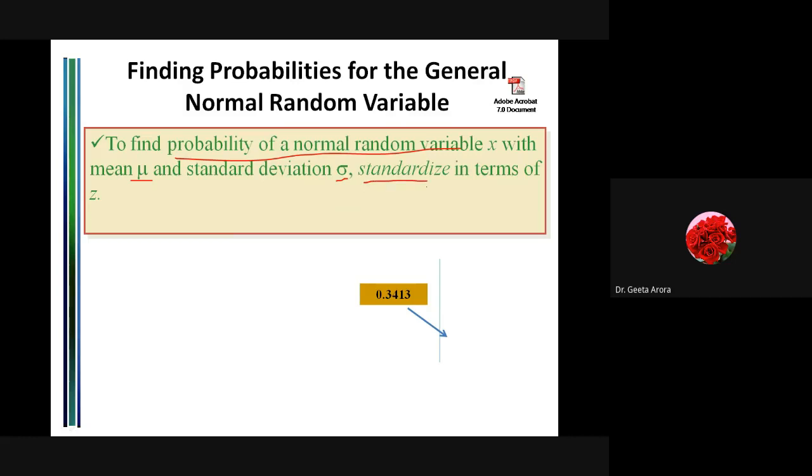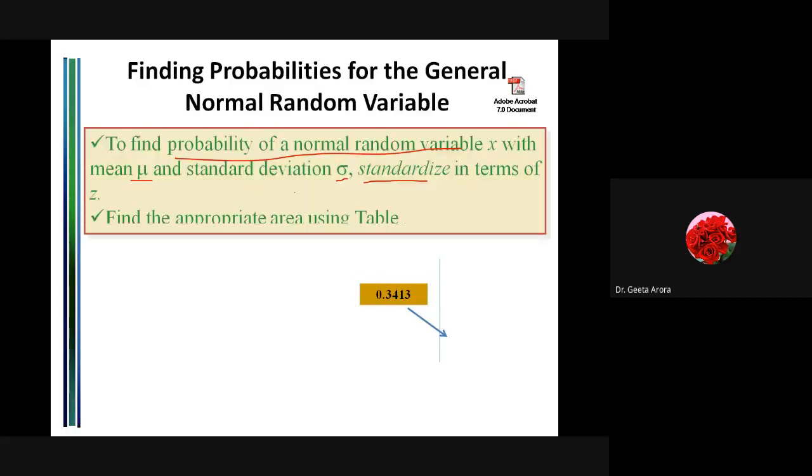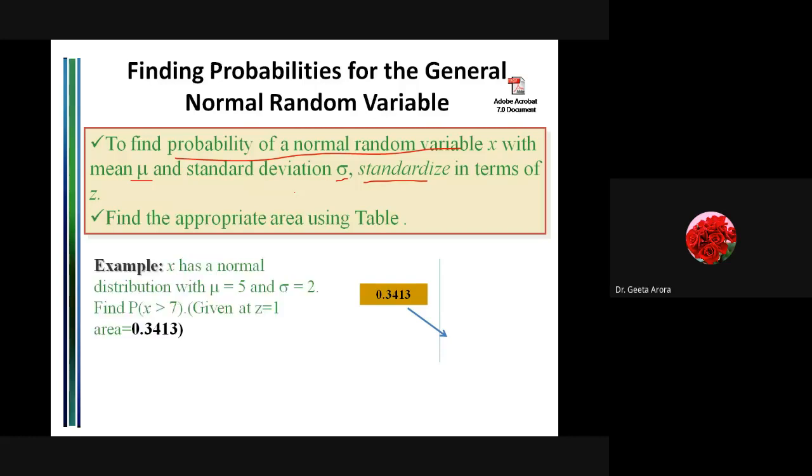Which formula are we going to use? We have to learn this formula whenever we are going to do the numericals. We convert the normal distribution to the standard normal one by taking z is equal to x minus mu by sigma. And finally, we have written that we have to use the appropriate table.